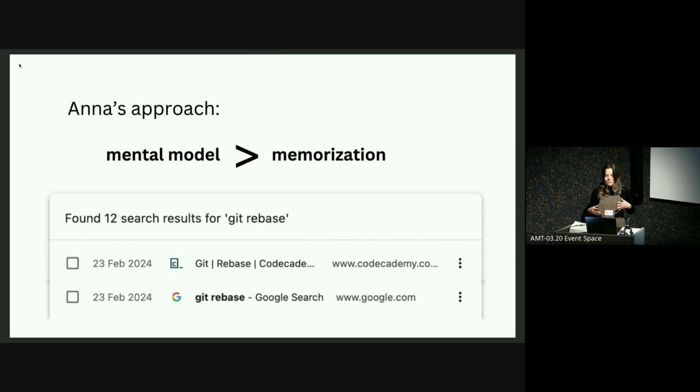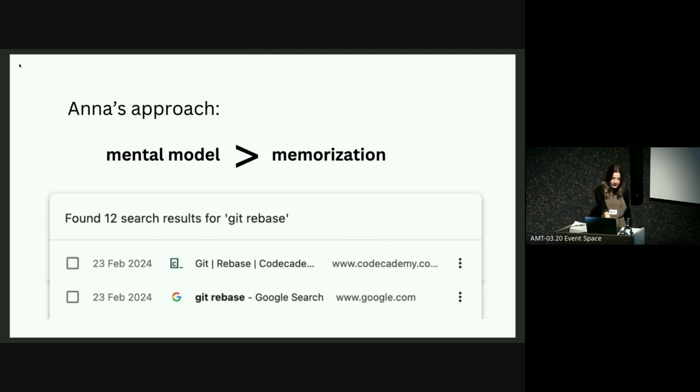Finally, I prioritize building a solid mental model of how Git works over memorization. Sometimes even I don't remember what's that option that I need to use with this command. Was it -A or -M? For example, here you have a literal screenshot from my history where I Googled Git rebase because I couldn't remember, do I check out the branch and then I do the rebase? Do I need to be on the branch that I'm rebasing or the one that I'm rebasing onto?